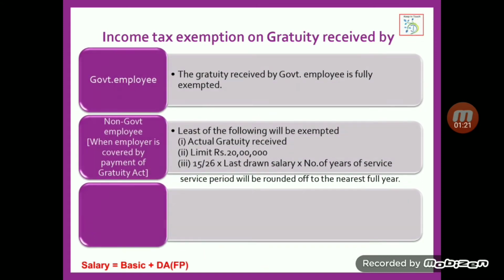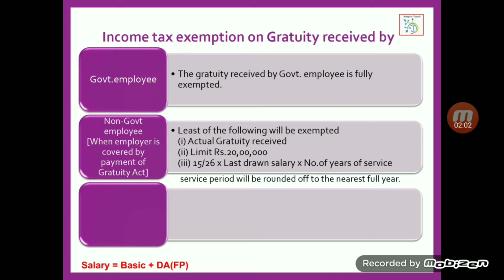If he is a non-government employee and his payment is covered under the Gratuity Act, then the least of the following will be exempted. The following are: actual gratuity received, limit rupees 20 lakh, then 15 days of salary for the number of years of service he rendered, for which we can use this formula: 15 divided by 26 into last drawn salary into number of years of service. And when it comes to last drawn salary, there is a meaning for the word salary. Here salary is basic plus DA forming part.